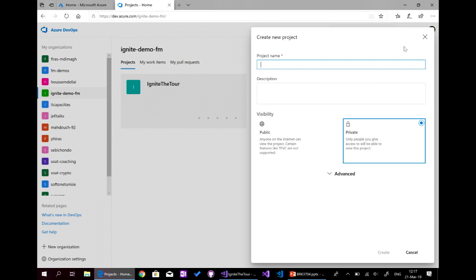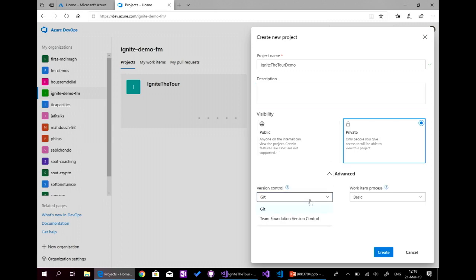So here, we need to enter the name. So let's say Ignite the tool demo. We can add a description. We can say it's public or private. And here, we have the version control. It's Git or TFVC.